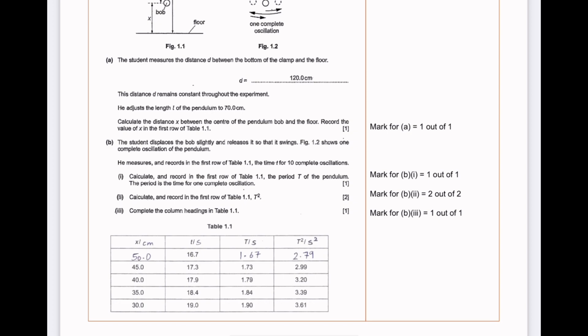For example, in the first example where our x is 50 centimeters, the total time for 10 oscillations is 16.7 seconds. Therefore, the time for one oscillation is 1.67 seconds. We divided it by 10. And 1.67 squared gives us 2.79. That is how we get our answers for T and T squared. And the candidate has given correct answers, due to which she's been awarded all the marks.